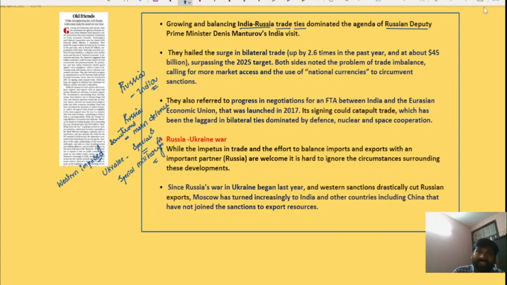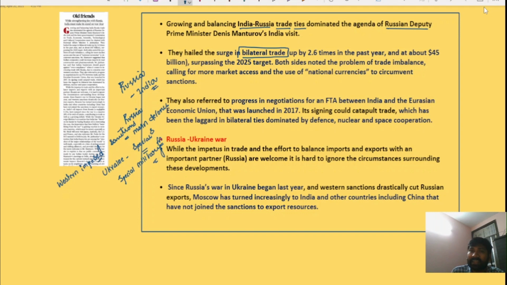He says that there have been growing and balancing India-Russia trade ties, because we observe that particularly after the Russia-Ukraine war and Western sanctions, there has been a surge in bilateral trade between Russia and India.